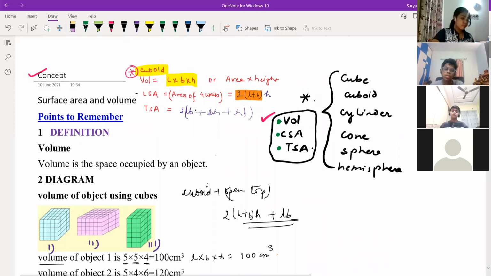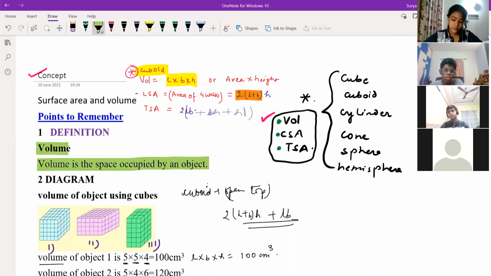Now see, starting from first, what is volume? Volume is the space occupied by an object. Space occupied inside the room. How much air is there? That is your volume.